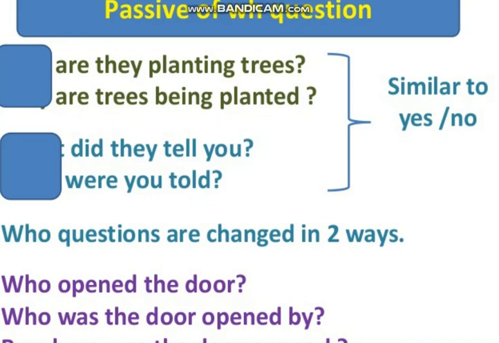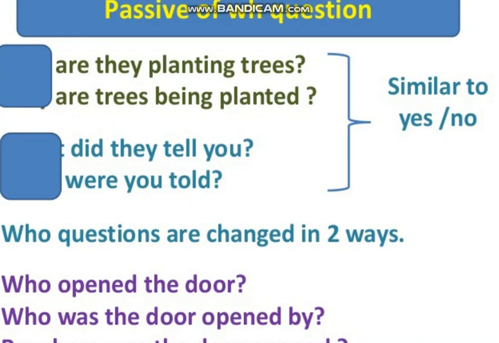Same as in the next case: did they tell you, were you told. If we add why at the start, why did they tell you, the passive voice would be why were you told. Such sentences remain the same, while the WH word stays at the start of the sentence at its own place.